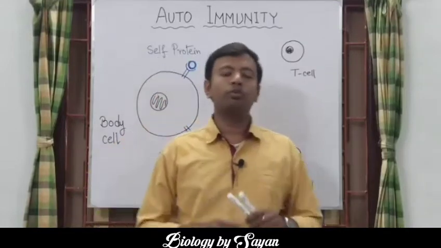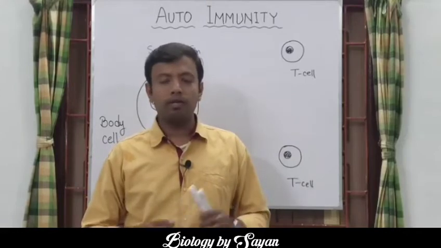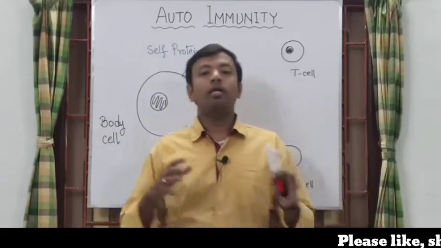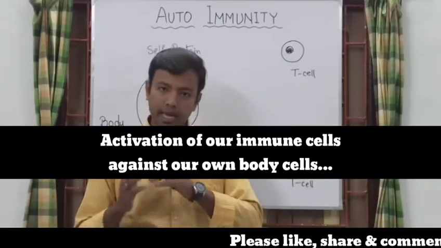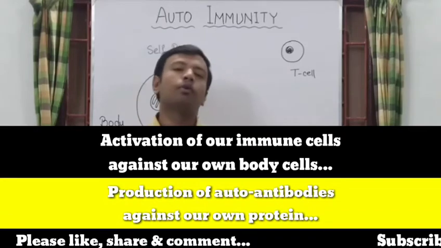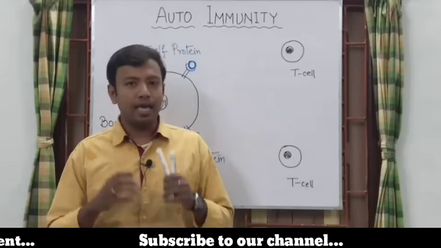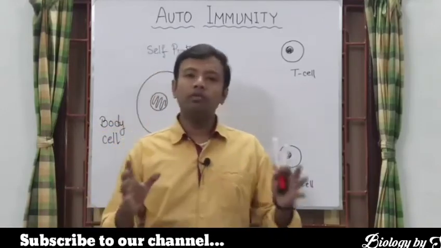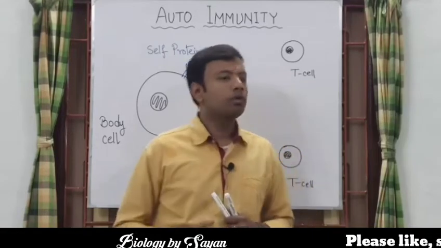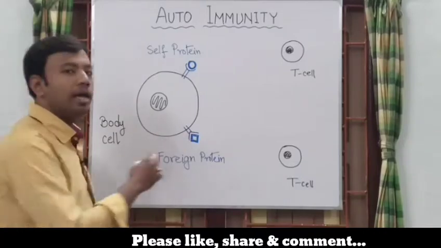Now, let's try to find out the exact mechanism behind this autoimmunity with the help of some diagrams. Although the exact cause of development of autoimmunity in our body is not well known, the basic reason for development of such abnormality is the activation of our immune cells against our own body cells, or production of autoantibodies against our own protein. Thus, in autoimmunity, our own immune cells can itself destroy our body without the involvement of any kind of foreign particles or pathogens.